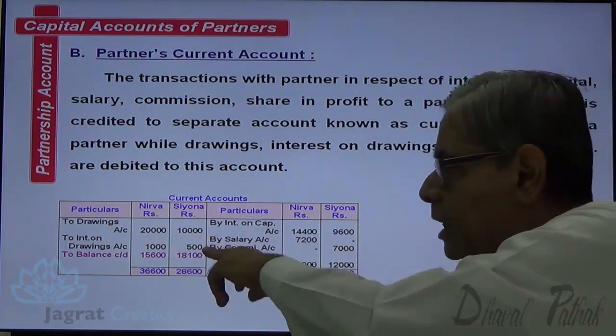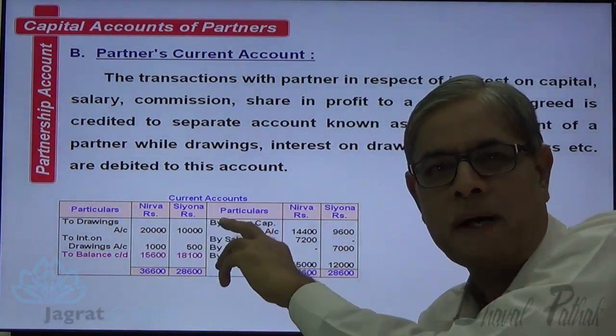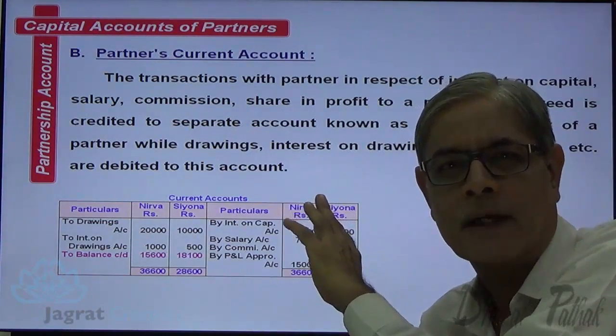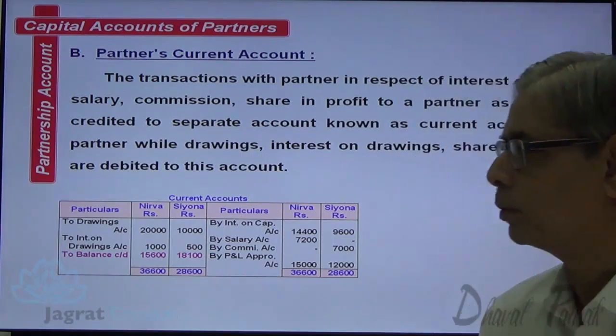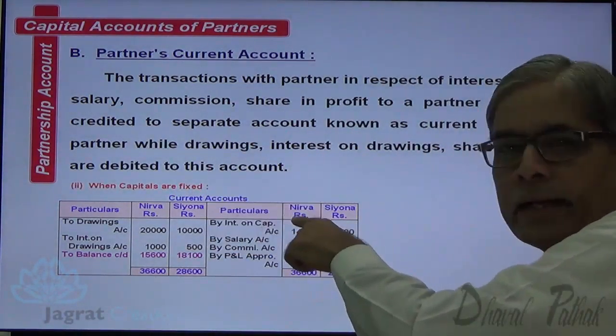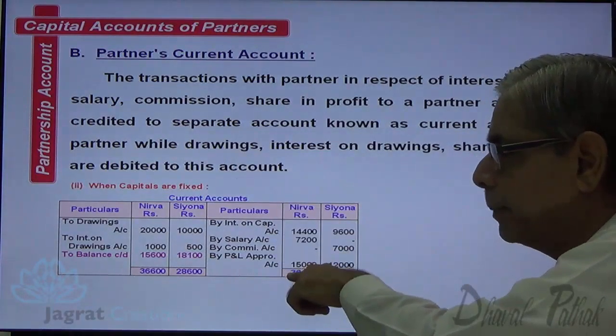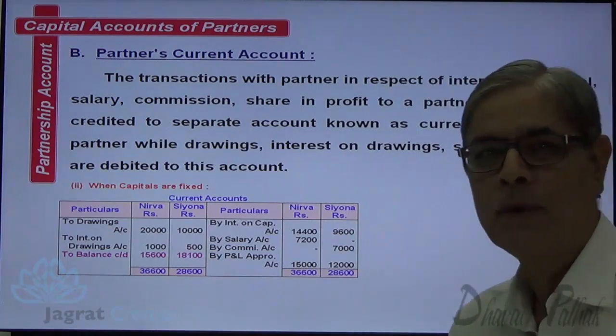While drawings and interest on drawings, or if there is a loss distributed to the partners, that is also debited to the current capital account, that appears on the debit side. When the capital accounts are fixed, there is another account that we prepare, that is current capital account, and this is how the details are recorded, and that has been described over here.